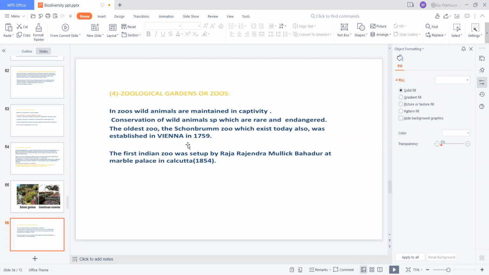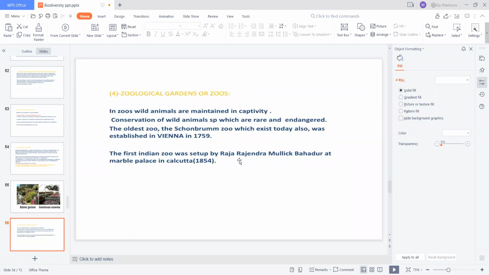So the oldest zoo is Schönbrunn Zoo, established in 1759. The first Indian zoo was set up by Raja Rajendra Mallik Bahadur at Marble Palace in Kolkata.